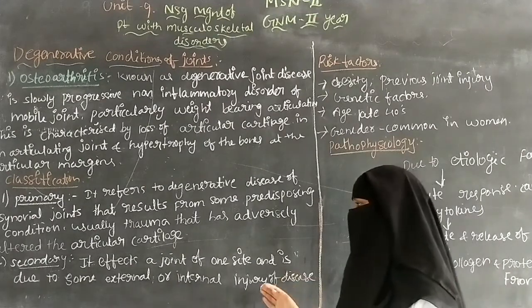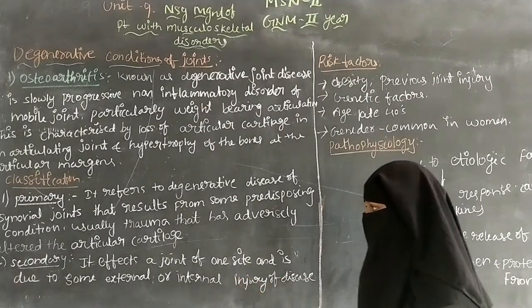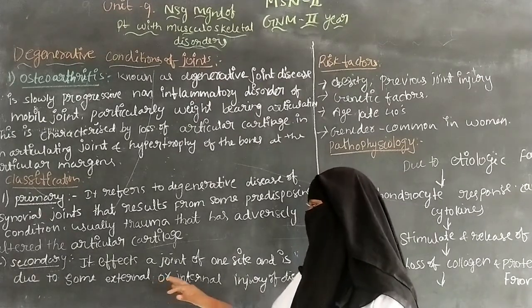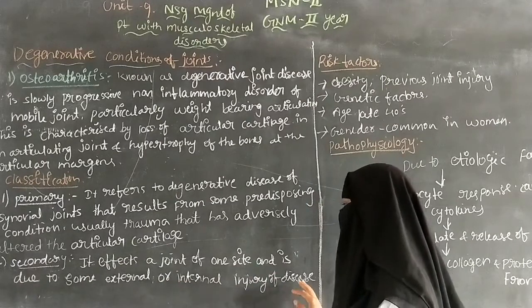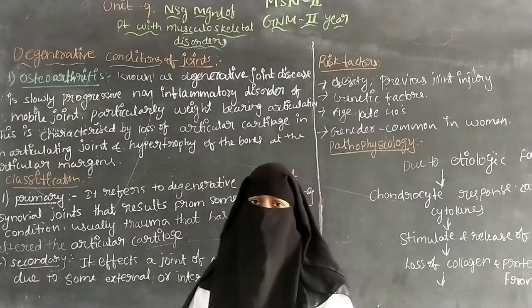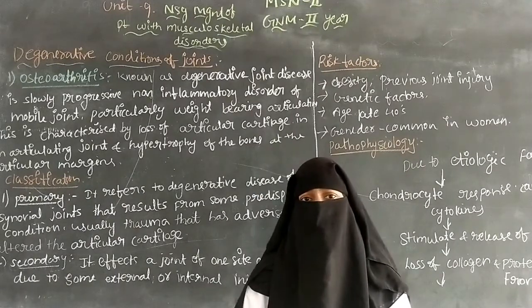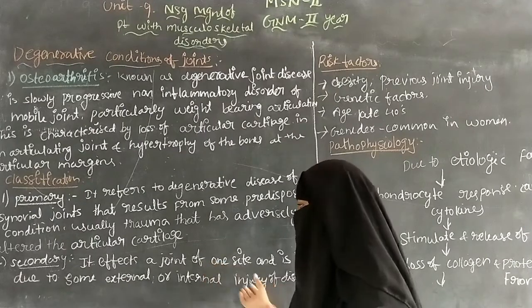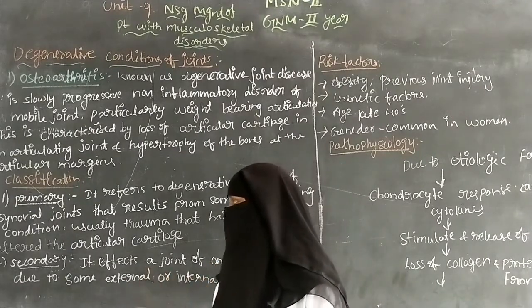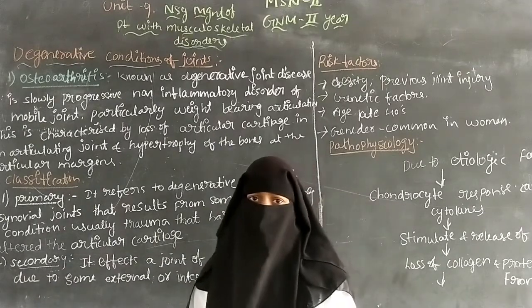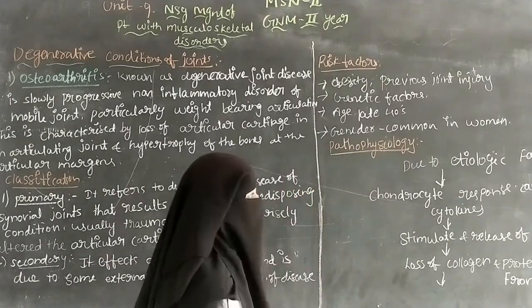It also affects the bones, and it causes secondary osteoarthritis.